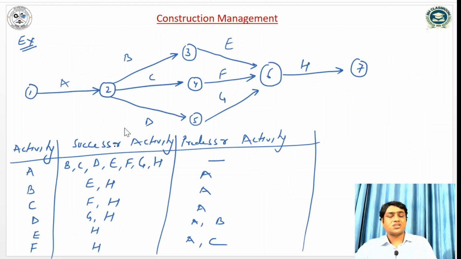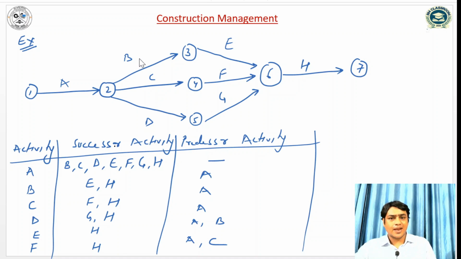And similarly, successor activity and predecessor activity. So these are the various activities we can see: A, B, C, D, E, F, G, and H. For A, the successor activities are B, C, D, E, F, G, H, but there is no predecessor activity.